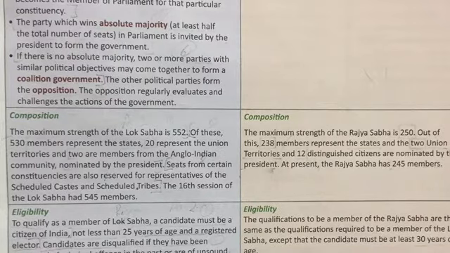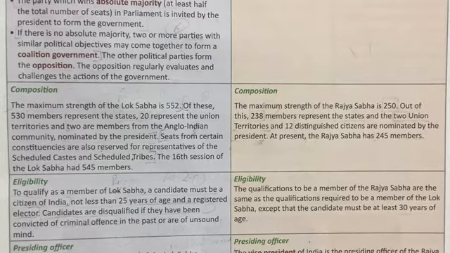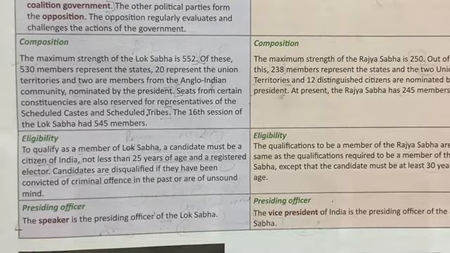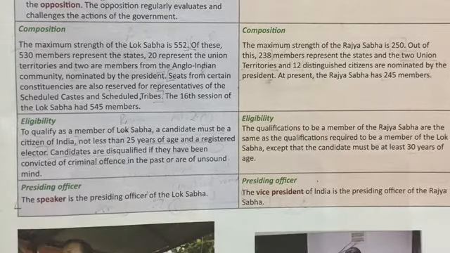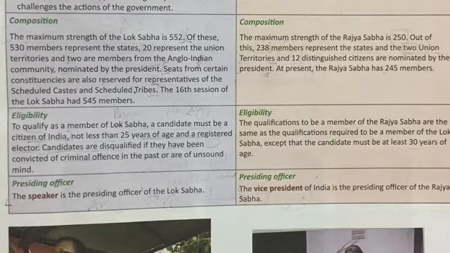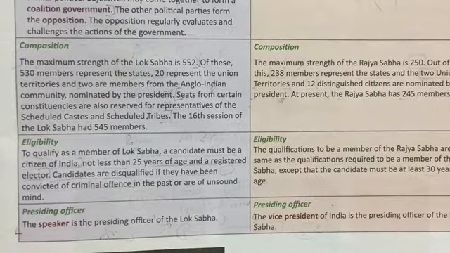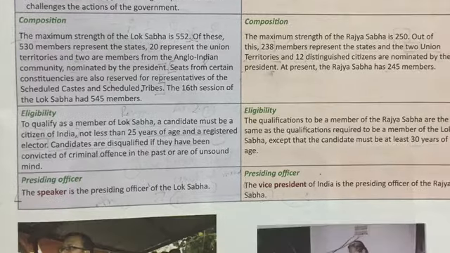Next, composition of Lok Sabha. The maximum strength of Lok Sabha is 552. Out of these, 530 members represent the states, 20 represent the union territories, and 2 are the members from the Anglo-Indian community nominated by the president. Seats for certain constituencies are also reserved for the representatives of scheduled castes and scheduled tribes. That means in such constituencies only the candidates of scheduled castes and tribes are allowed to contest elections. Like Ambala is also a reserved constituency.